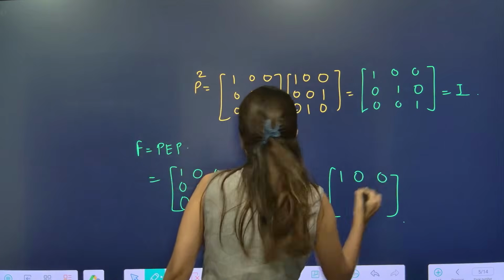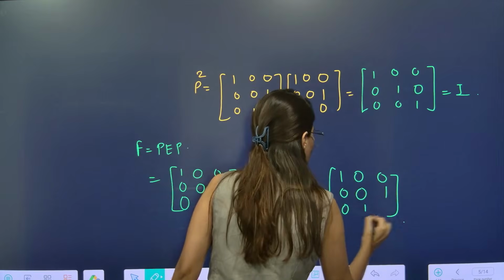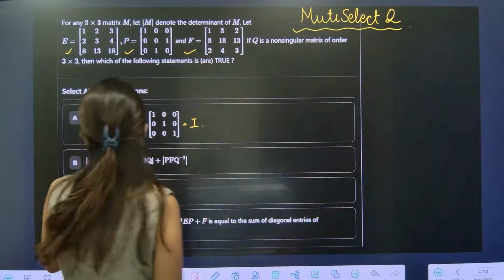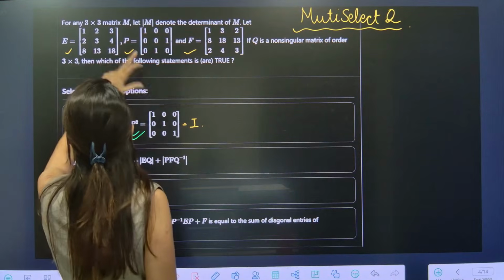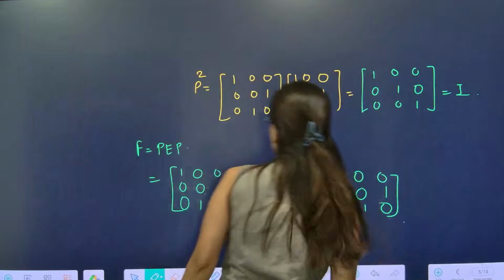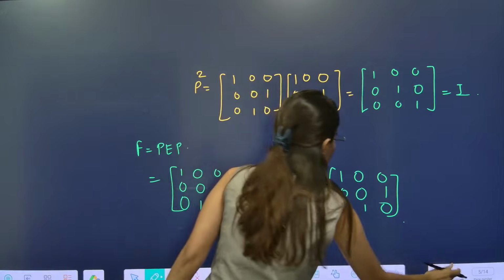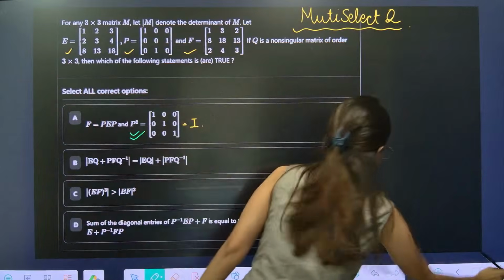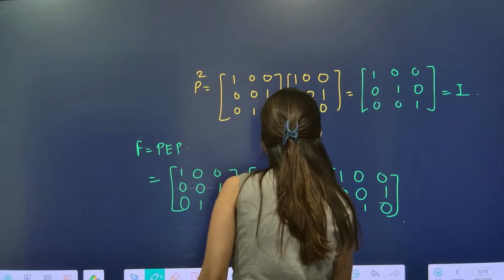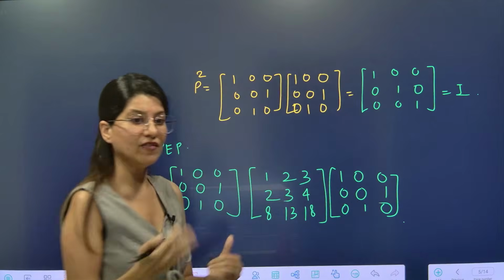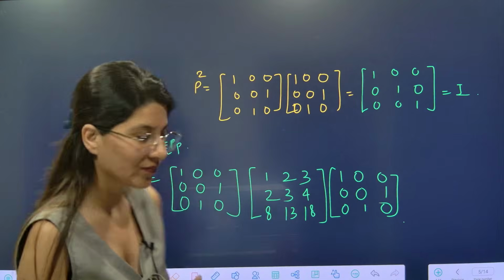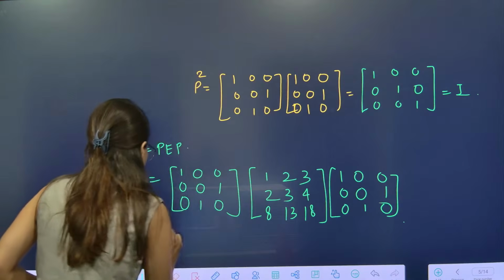And over here E, what is E? 1 2 3, 2 3 4, 8 13 18. See, this is slightly lengthy. Every option has some calculation, right? So now you just multiply it.